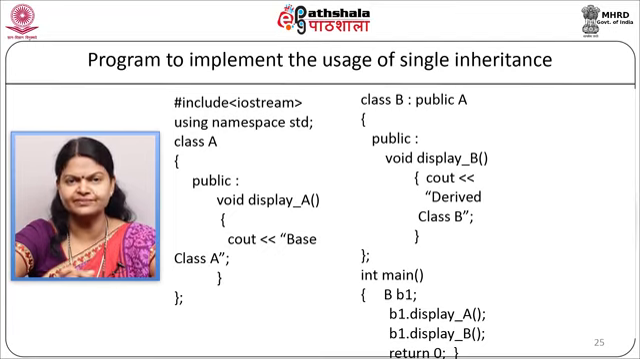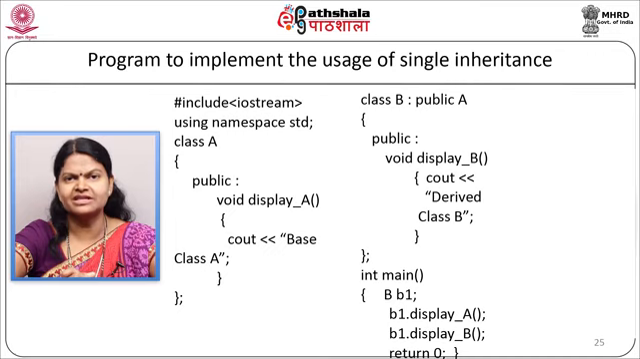Hash include iostream. Then we will have using namespace std. We will define our base class as class A. In the public section we will define just one member function, displayA, and inside that we will display the message with cout, base class. The function ends and our class will end.